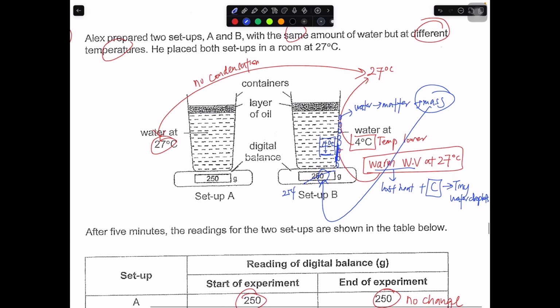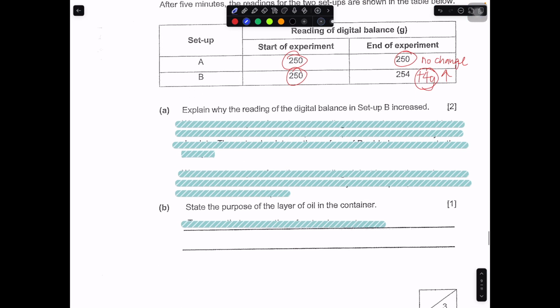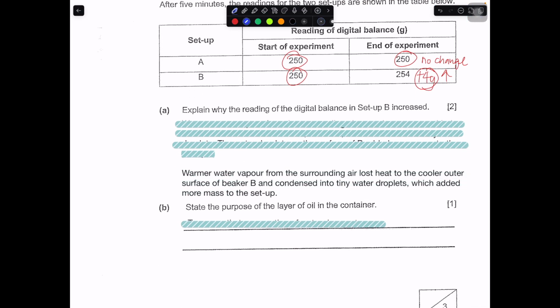But when it comes to writing this part, there's a few things that you need to take note. So that's why I show you this portion. You need to probably write warmer water vapor or warm water vapor. From where? You need to tell me where is the source. Source of water vapor, be it from the evaporation process or from the surrounding air. Loses heat to the cooler outer surface of the beaker, condense into tiny water droplets.